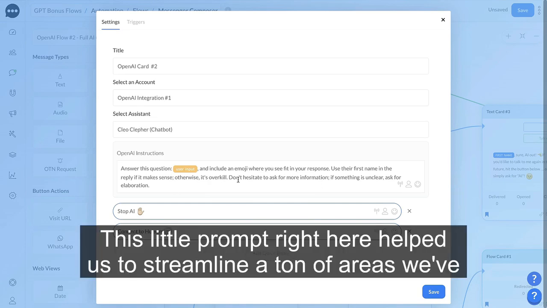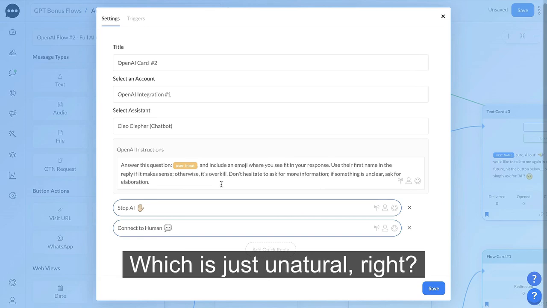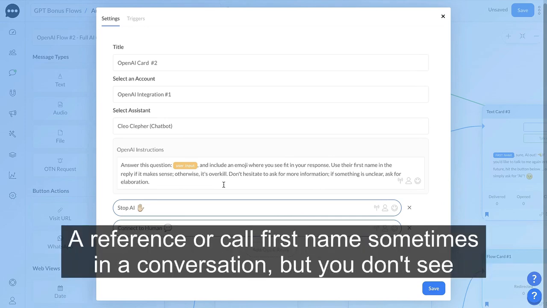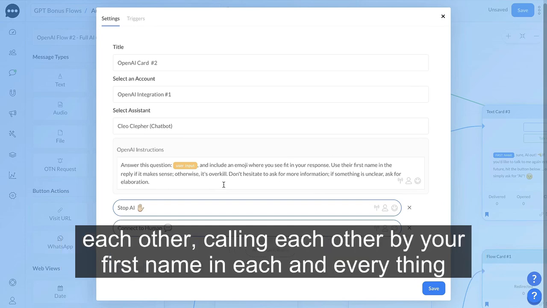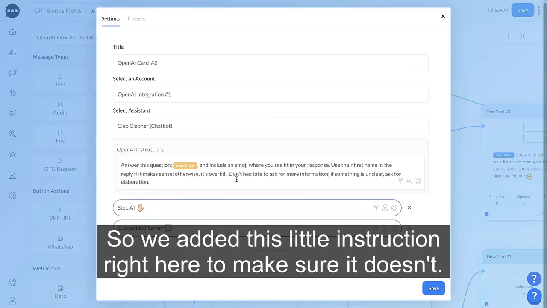This little prompt right here helped us to streamline a ton of errors we've seen. At one point, it was calling my name with each and every reply, which is just unnatural, right? So that's not something we want. We add a reference or call the first name sometimes in a conversation, but you don't see each other calling each other by your first name in each and every thing you're saying in real life too, right? So that didn't make sense. So we added this little instruction right here to make sure it doesn't.